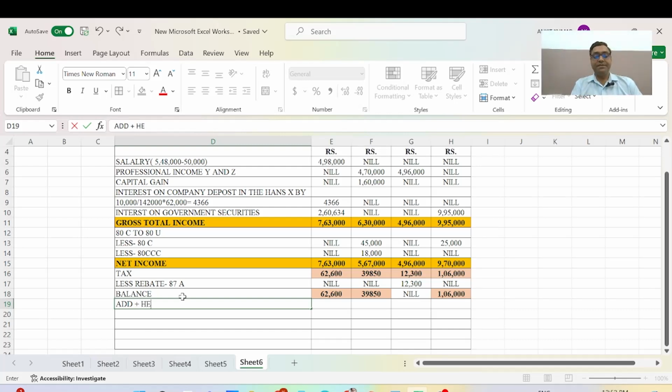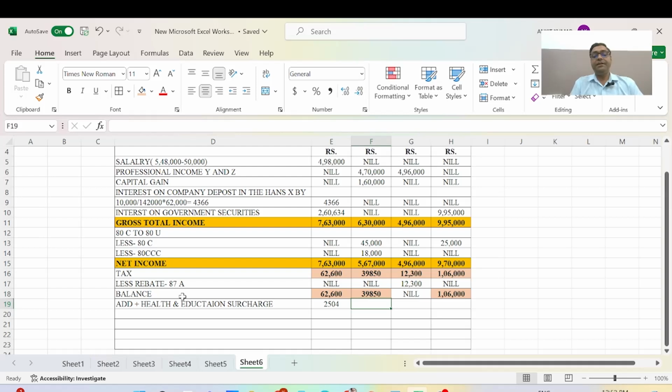Now we will add the health and education cess. 62,600 at the rate of 4% is equal to 2504.